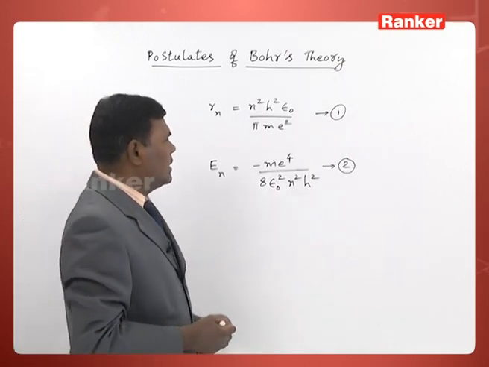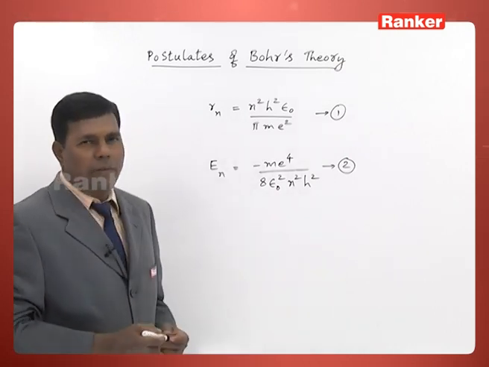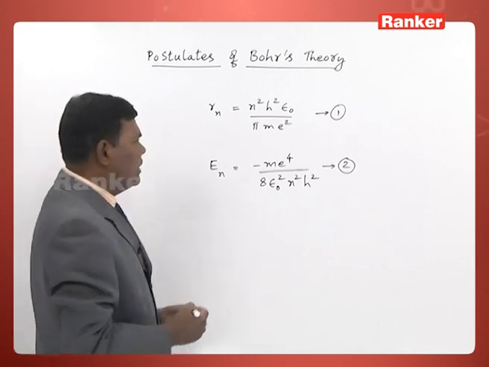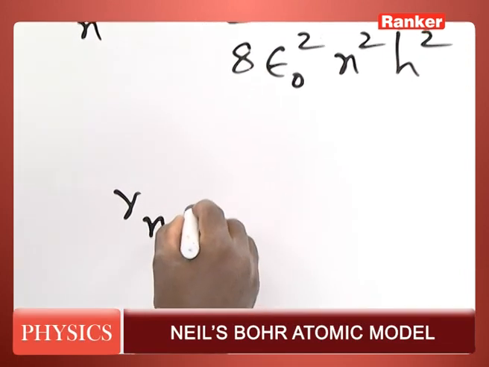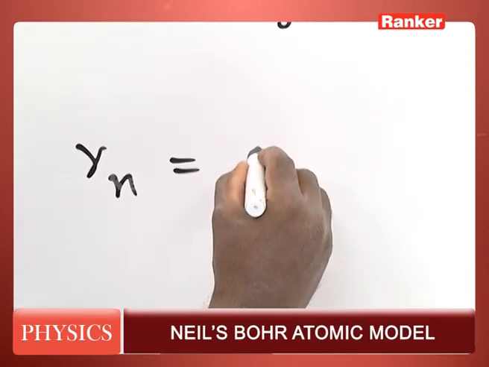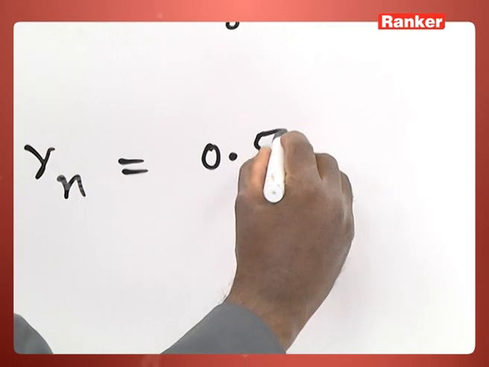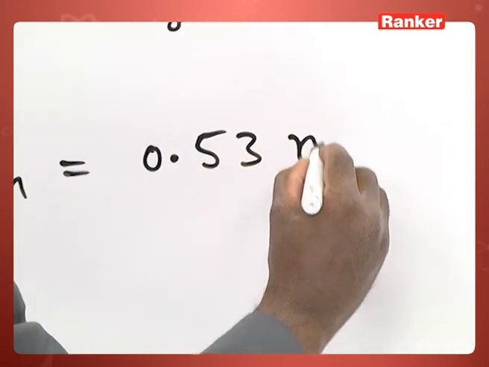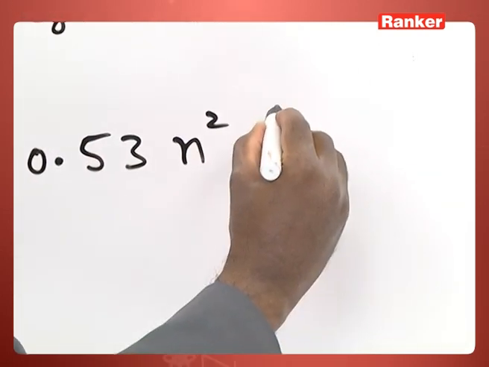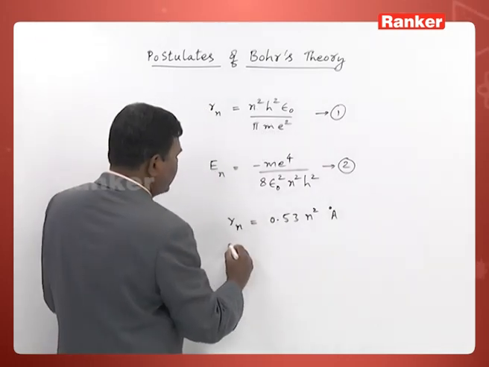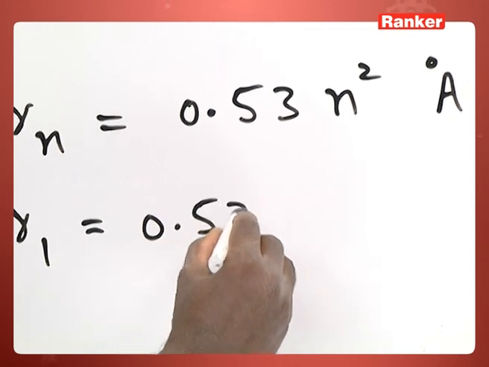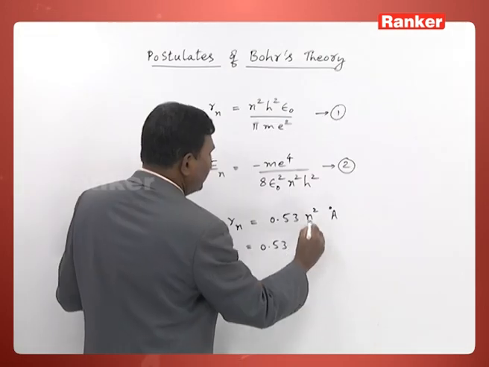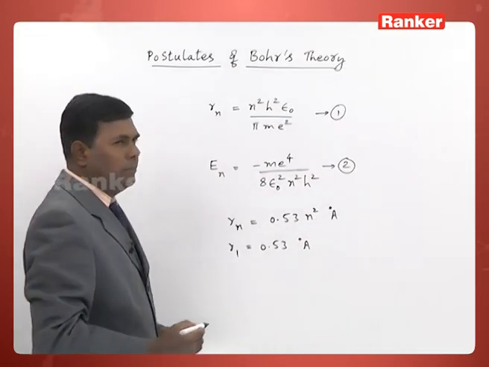So, we can apply this expression for a hydrogen atom and determine the radius of a given orbit. In case of hydrogen atom, radius of the nth orbit will be 0.53 n square in angstrom units. For example, if you take the first orbit, then this will be 0.53 angstroms. In place of n, substitute 1, you will get that one.